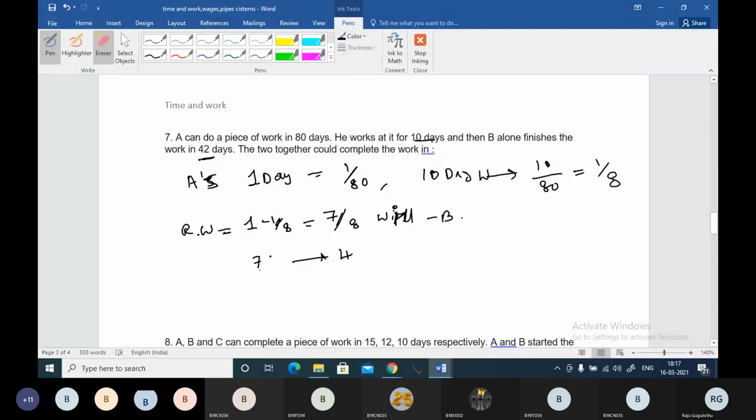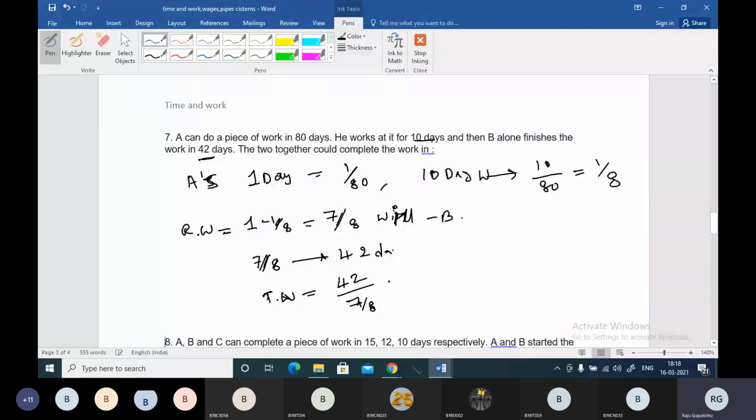7 by 8 work is completed in 42 days. So total work will be completed in 42 by 7 by 8 days.